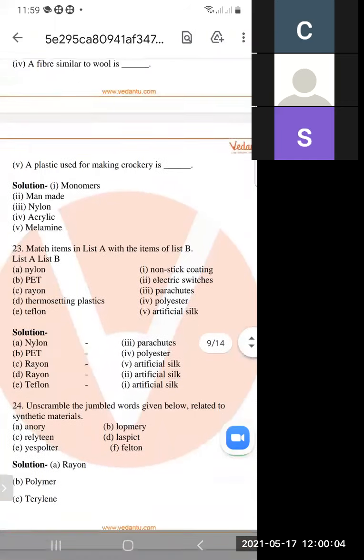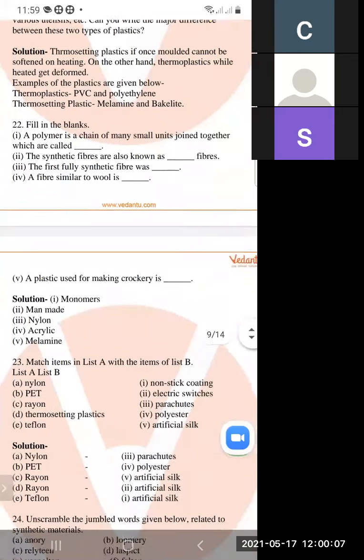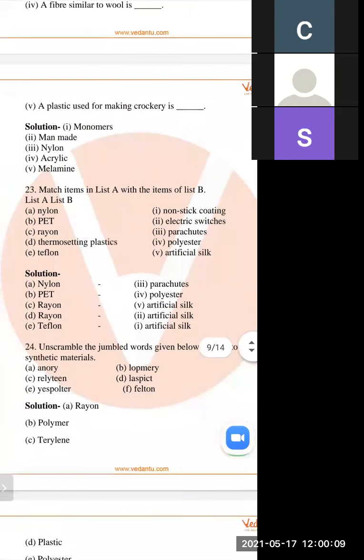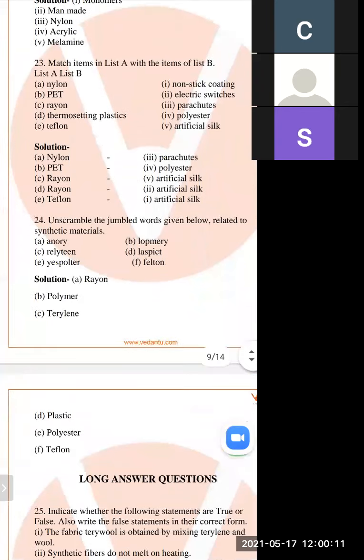And next is unscramble the words. So questions number 22, 23 and 24 you can do at your home.